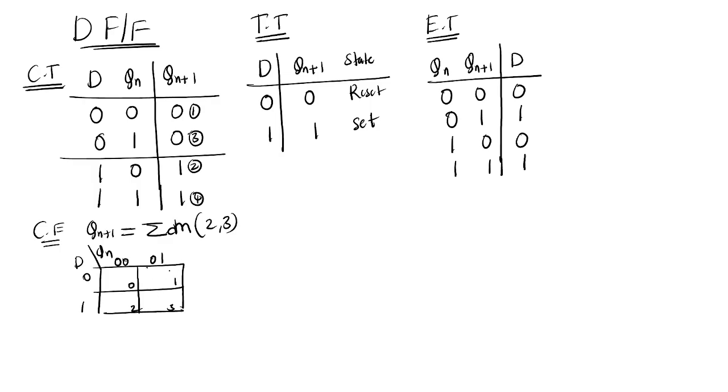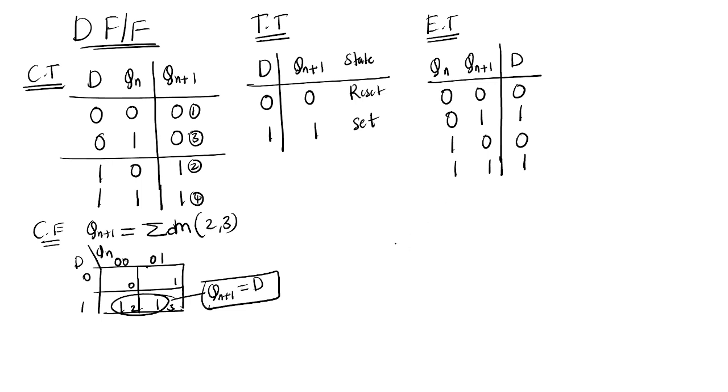The cells 2 and 3 form one pair. So what is Qn plus 1? Qn plus 1 equal to D. Is it fine?